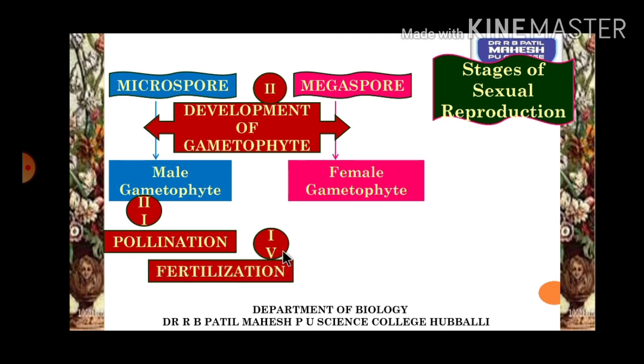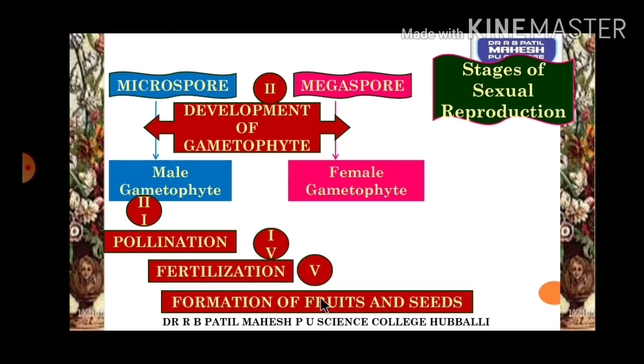After pollination, there will be fusion of the male gamete with the female gamete, and that is called fertilization. After fertilization, there will be formation of fruits and seeds. So these are the five basic stages of sexual reproduction.